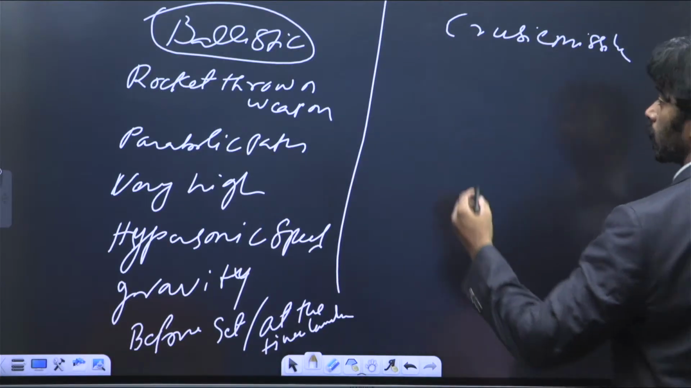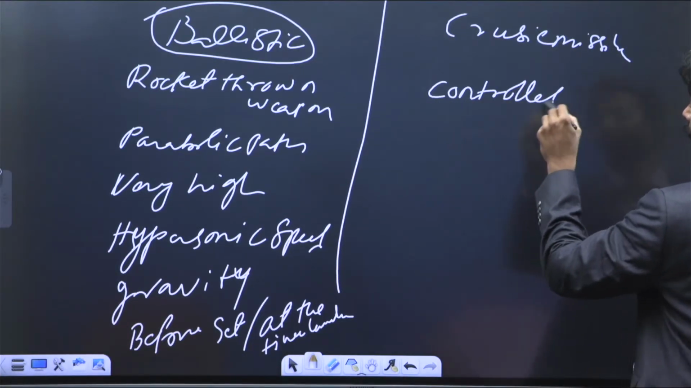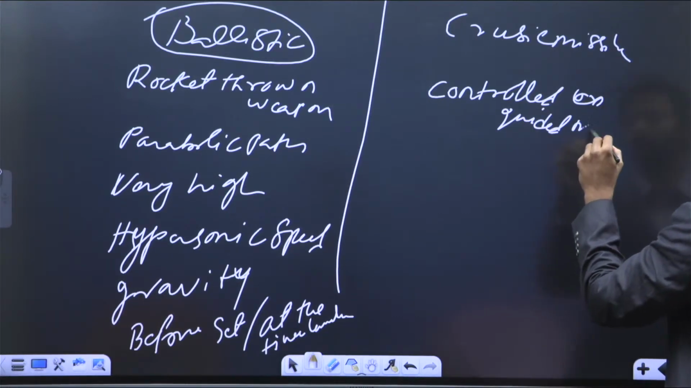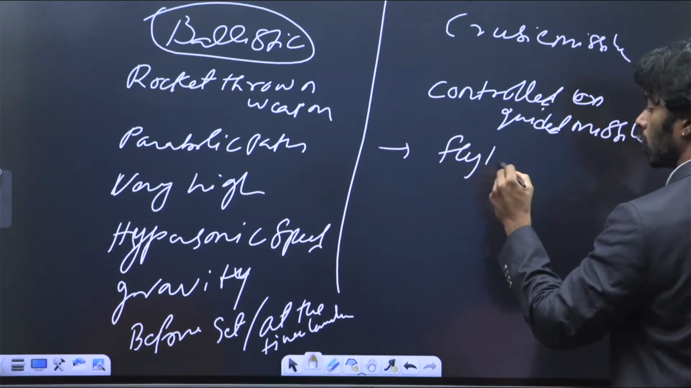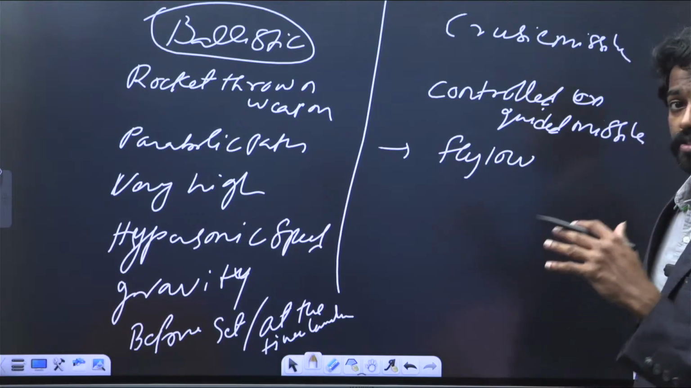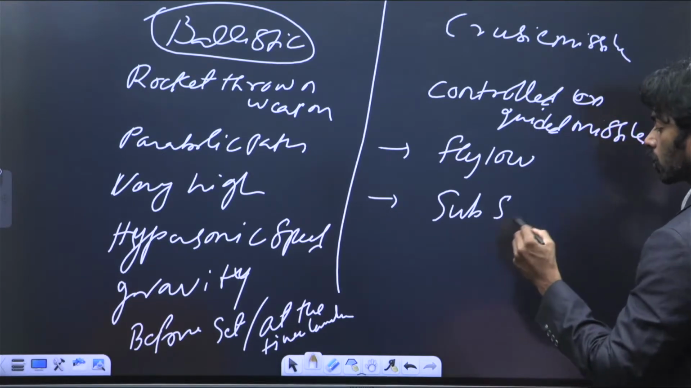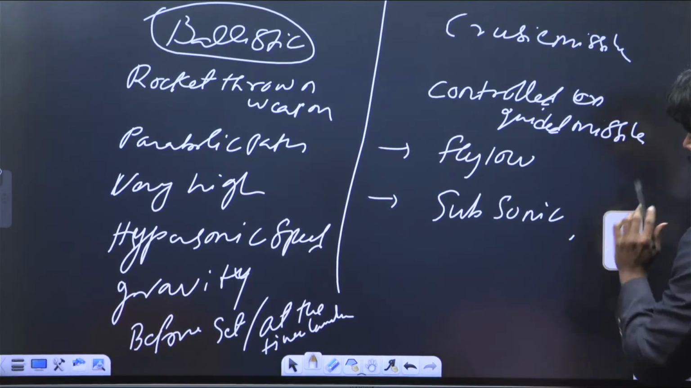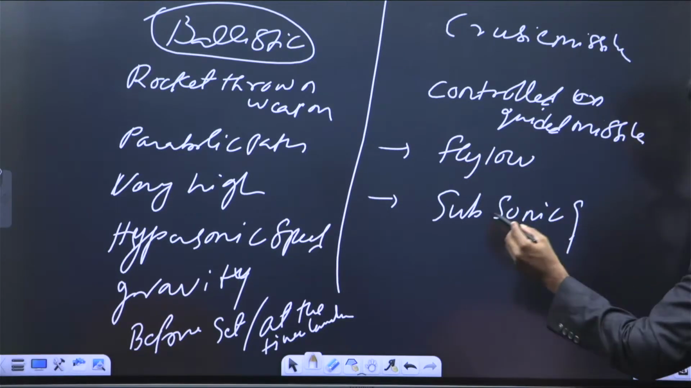And when it comes to cruise missiles, they are not rocket thrown; they are controlled or guided missiles. They fly low. Unlike the ballistic missiles which fly very high, the cruise missiles fly very low, and they travel at subsonic or supersonic speed, not hypersonic speed, meaning the cruise missiles are slower than the ballistic missiles. That is what you need to keep in mind.